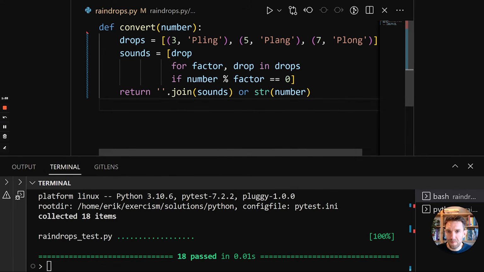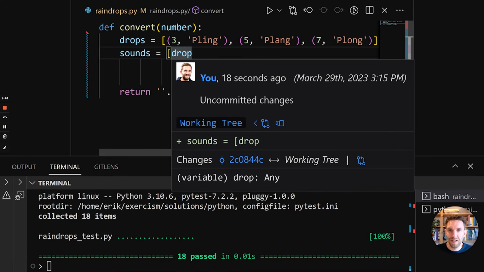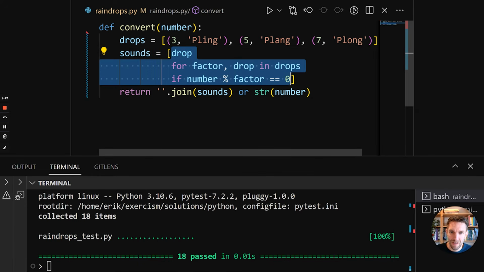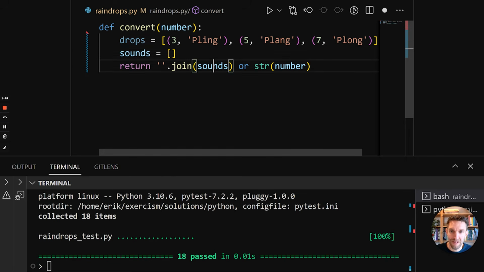So the final thing that we can do is, instead of using a list comprehension, which allocates a list, to use a generator. The join method takes a generator, and the generator is similar to a list comprehension in that it generates values, but it does that without generating an actual list.